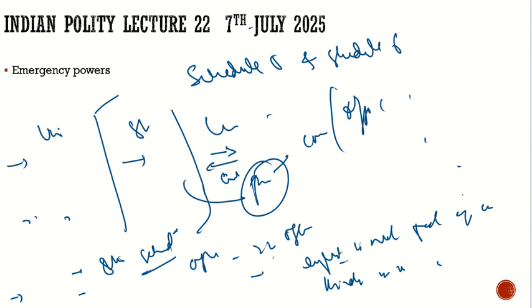Under this Official Languages Act 1963, it made clear that Hindi and English will act as the official languages of the country, and there is no limit on the time period up to which English can be used. For the states, what is their official language? It is up to them to decide. The states will decide what their official language is. So here comes the concept of linguistic federalism. They will decide on their own what their official language will be. Can they go for a language which is not part of the 8th schedule? 100% they can go for a language which is not part of the 8th schedule.